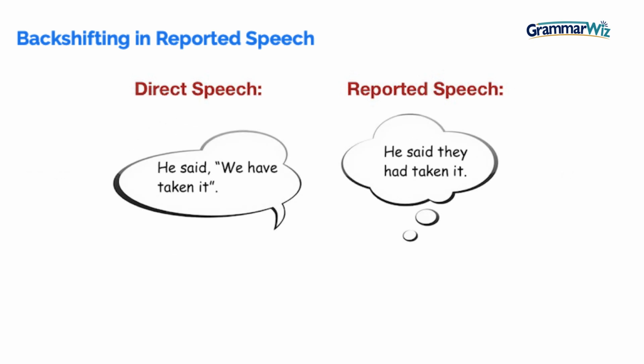Another example, he said, "We have taken it." In this case, it's using the present perfect tense. In the reported speech, he had said they had taken it. So in this case, we're going back to the past perfect. So it's backshifted by one tense.